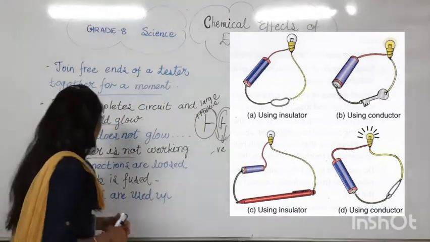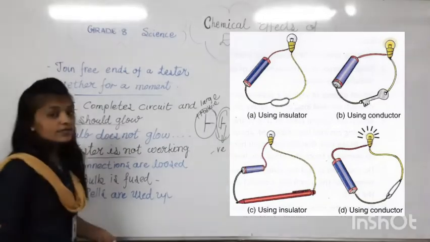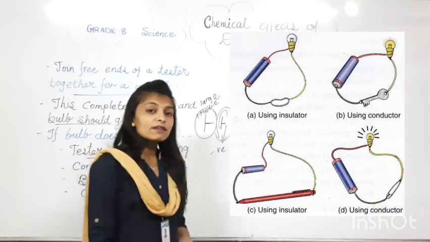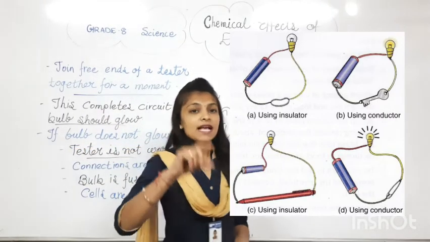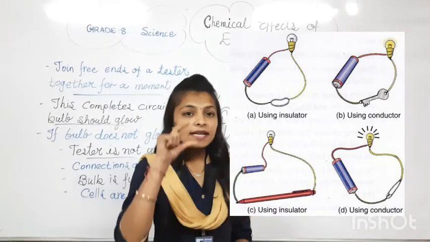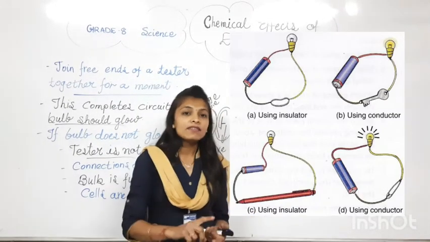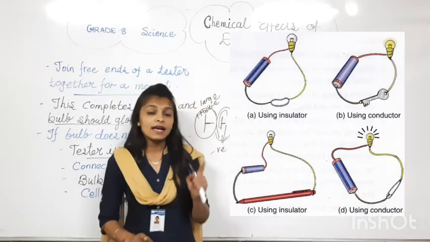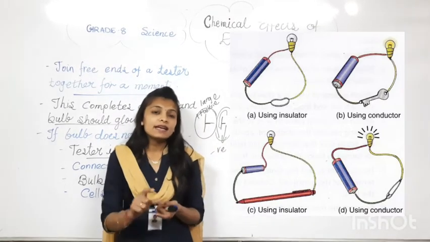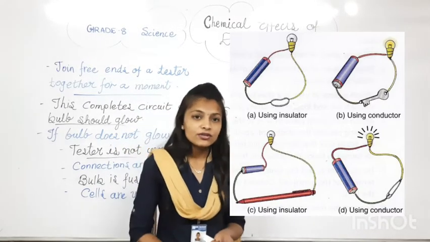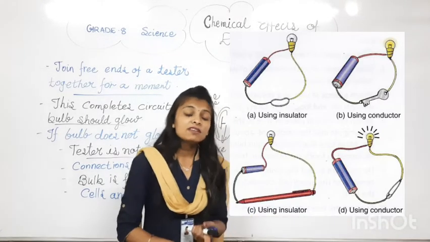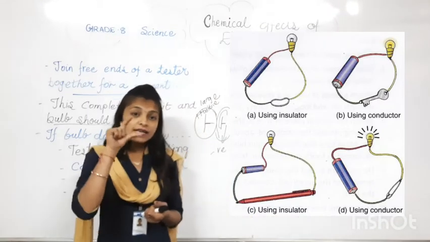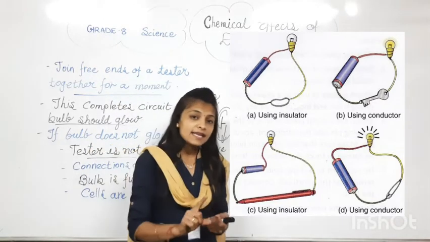Next, the fourth possibility is that cells are used up. Whatever cells, whatever batteries we are using, do you know that there is one difference between cells and batteries? Cell means one single cell that we are using. See in the diagram, a single cell that we use in our remote control also, or in the toys you are playing with. That one single cell is known as a cell.